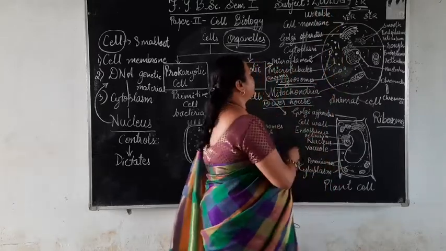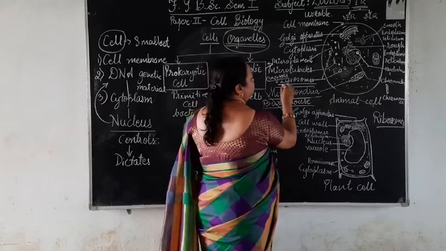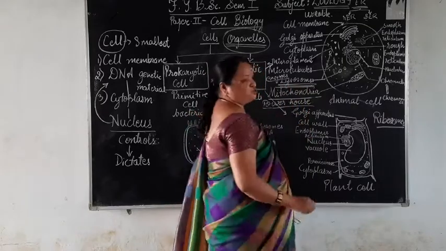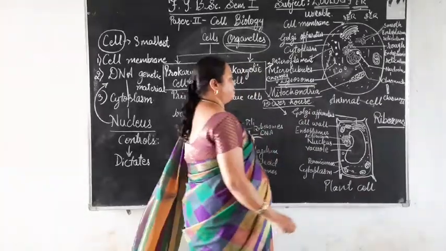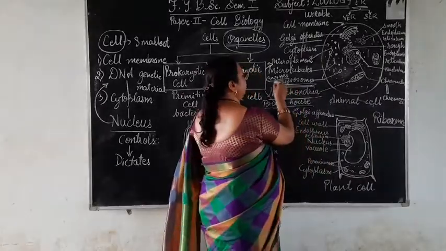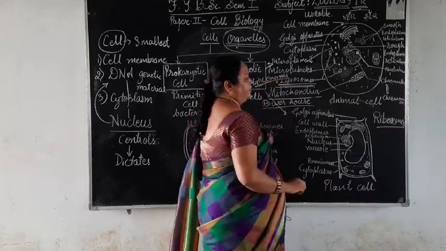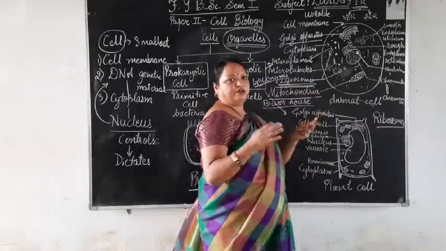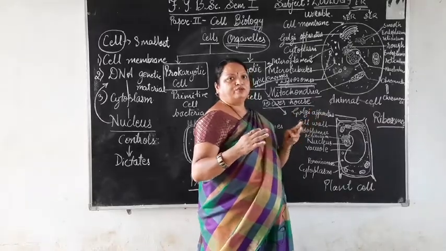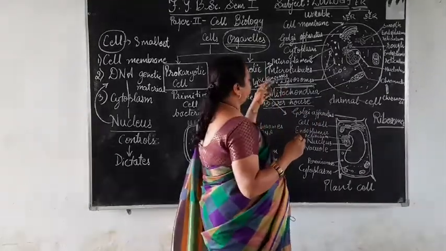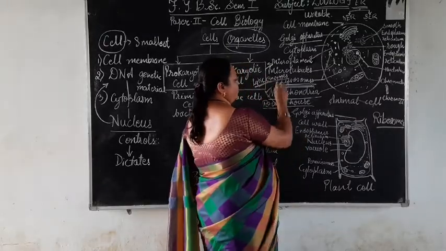Then the next organelle is the lysosomes. They are called the garbage collectors, or the suicide bags of the cell, because they contain lytic enzymes, and they collect all the worn out parts of the cell and break them down.